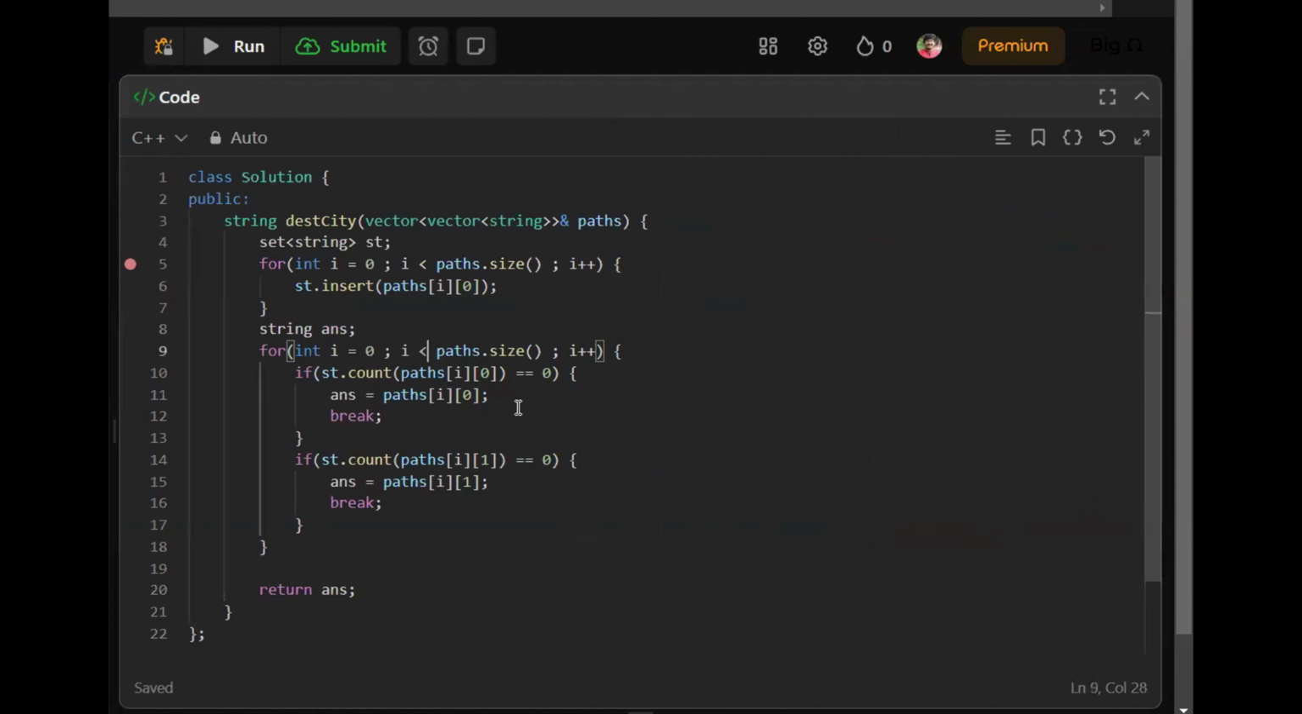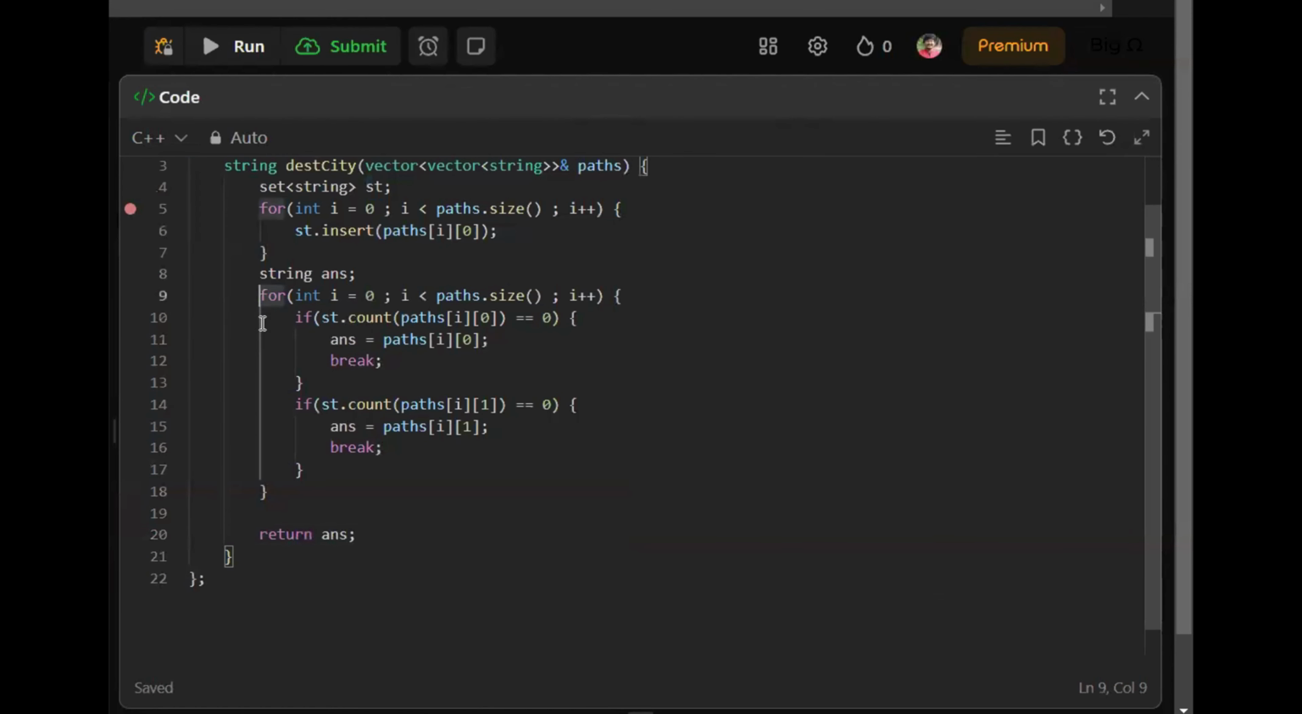In this problem, the code is pretty simple. At first, we are given a function named destinationCity, which takes a vector of vectors of strings named paths. Now, we store the first element of each pair into the set, and we iterate over each pair of the given input, and we check whether the current element is absent from the set or not. If the current element is absent from the set, that means the current element is the destination city. That's why we return the answer. Before that, we assign the current city to the answer variable. I hope you understood the code.